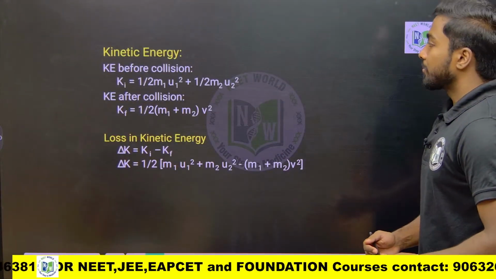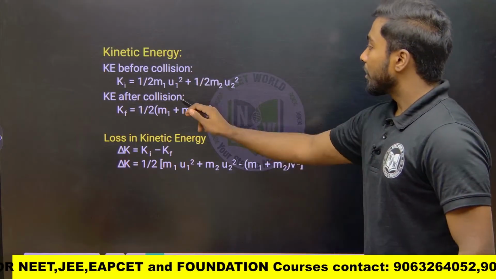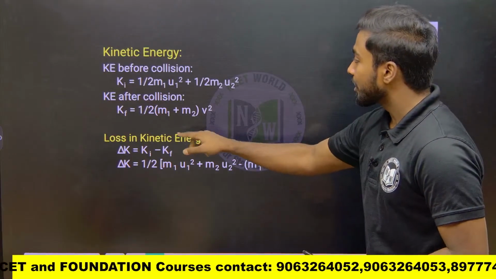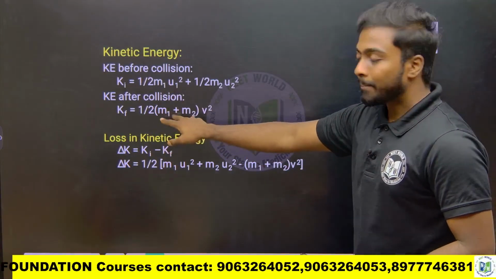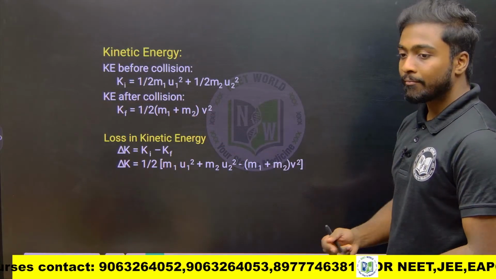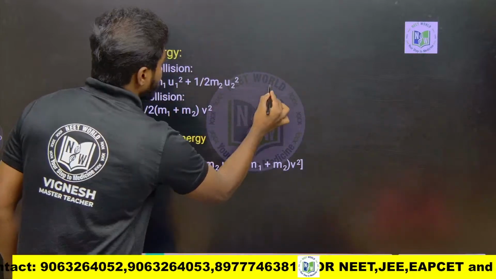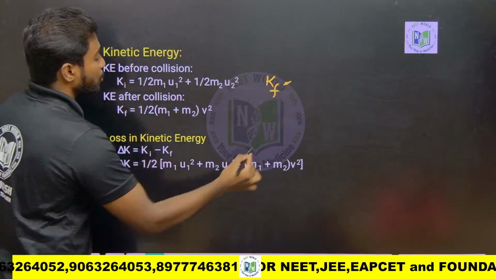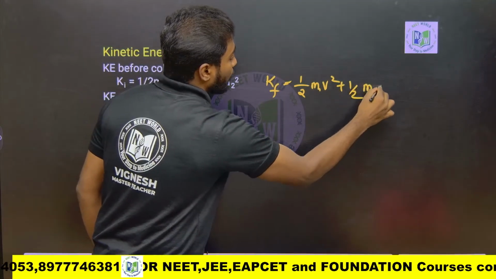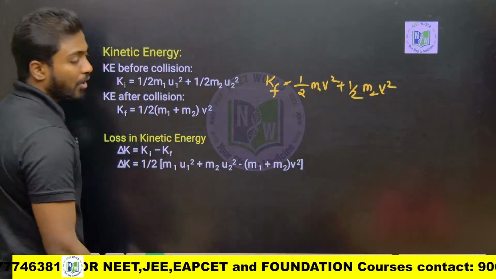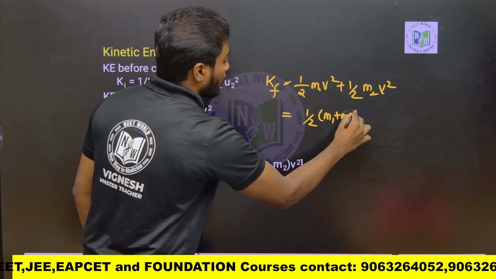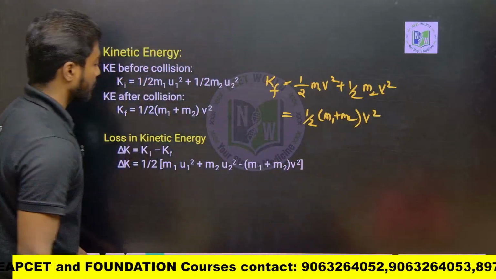So kinetic energy. Kinetic energy before collision is half m1 u1 square plus half m2 u2 square. But after collision, the masses are m1 and m2 and the velocity is the same. So kinetic energy final is half m1 v square plus half m2 v square, where I can take v square common outside: half of m1 plus m2 times v square. That's what they have given.